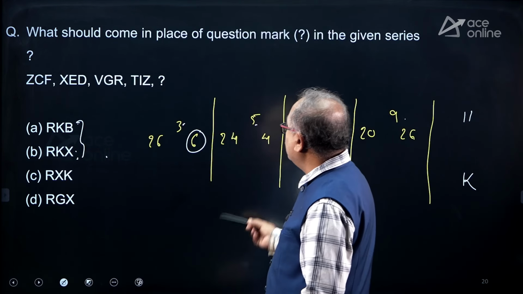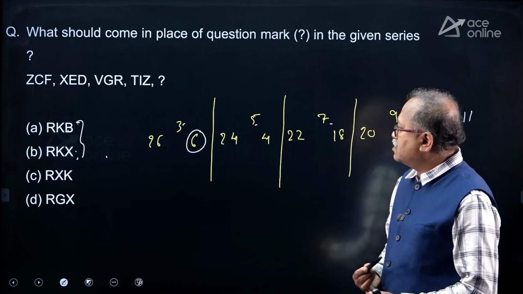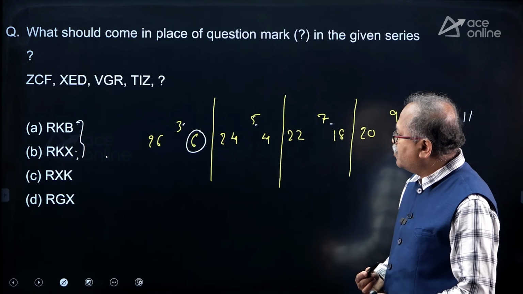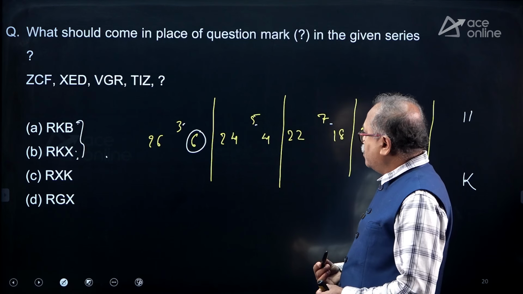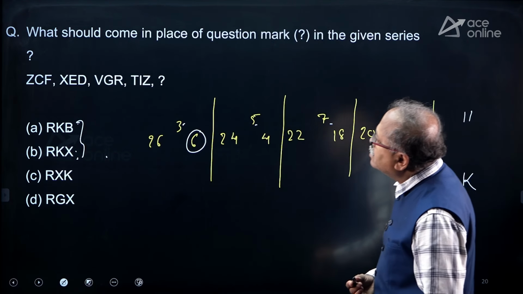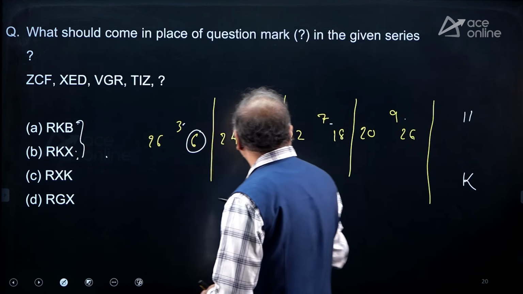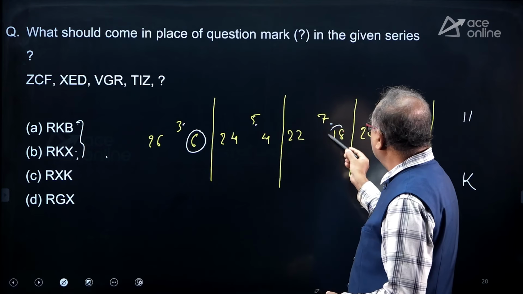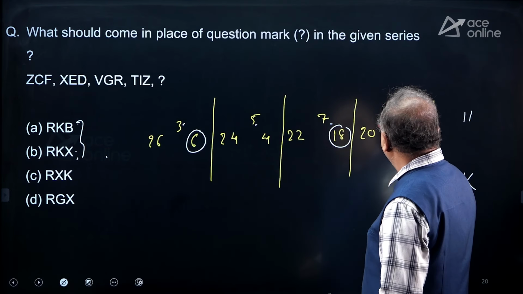That's 26 minus 2, that is 4, okay, and 18. This is 18 and 26.